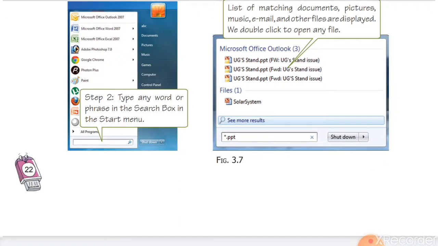So all the PowerPoint files will be shown at the top. See here, Microsoft Office Outlook, and the files below are shown.